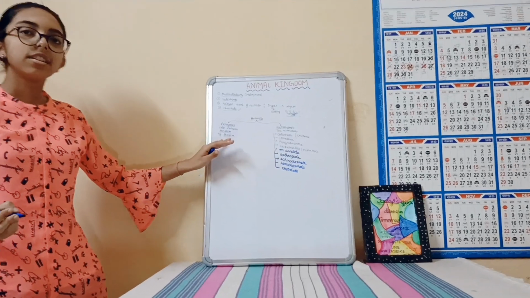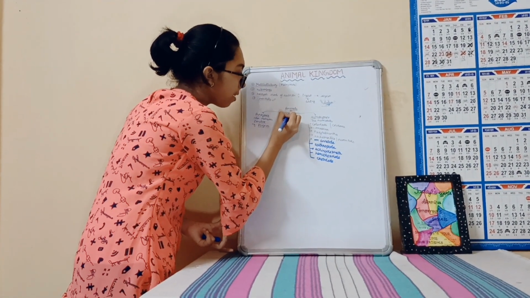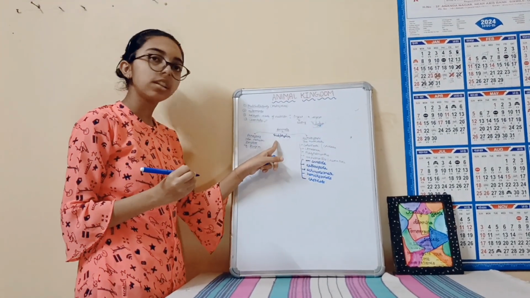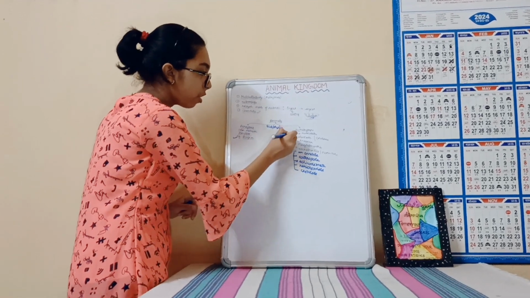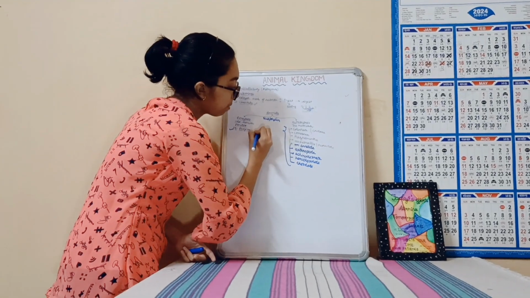So these are the subphyla. First of all, this is subphylum. Parazoans and Metazoans are the subphyla, while Porifera to Coelenterata and till Chordata are the phyla.